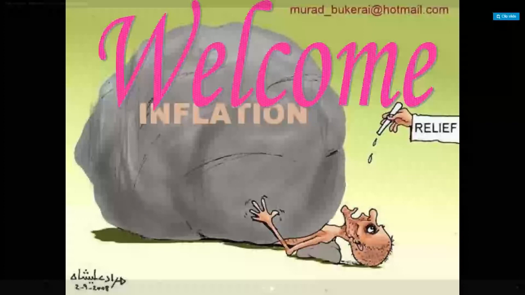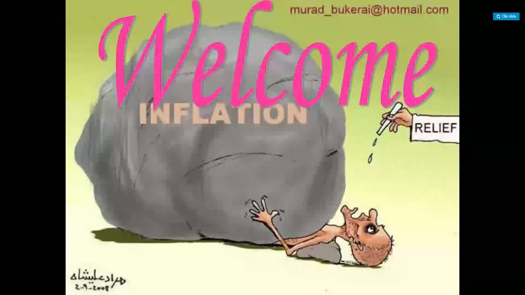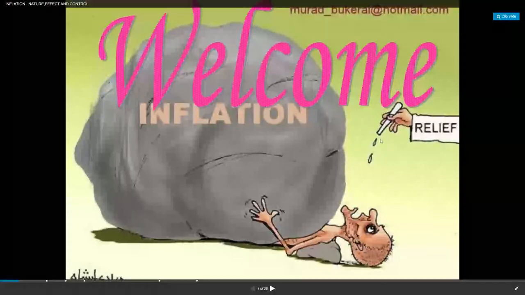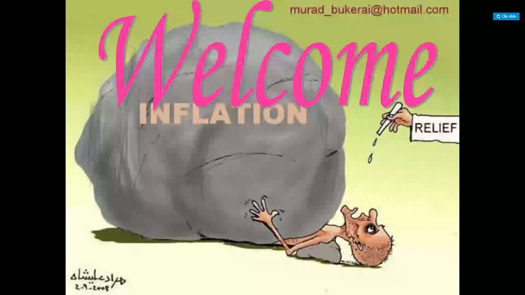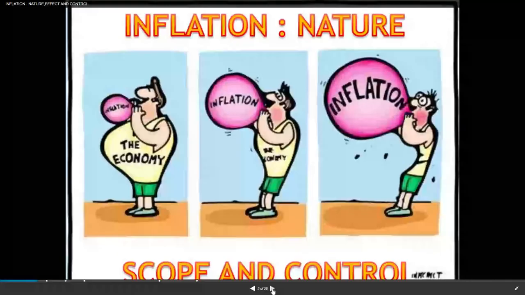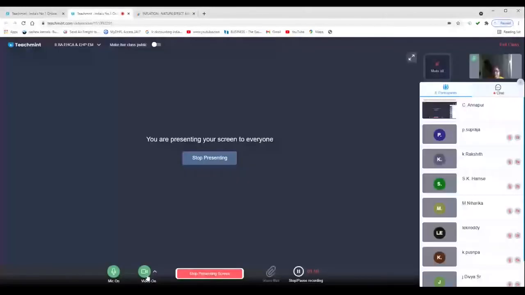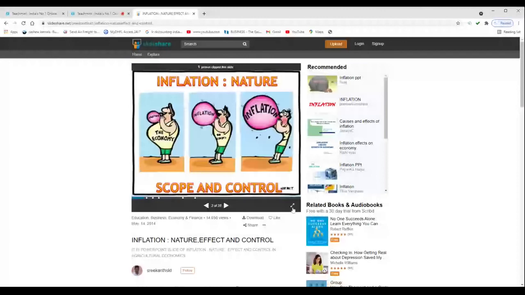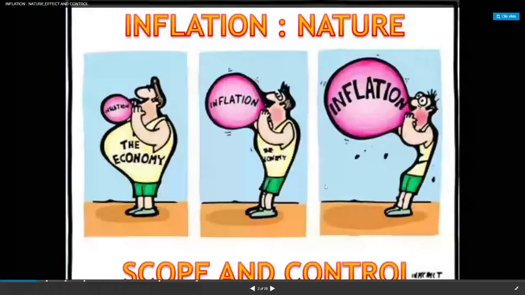So what is the meaning of inflation? Inflation means a rise in the general level of prices of goods and services in an economy over a period of time. That means the general level of prices of goods and services will be increasing. When the general price level rises, each unit of currency buys fewer goods and services. That means if we are buying a good at 10 rupees, when prices increase we have to pay 20 rupees for the same product.